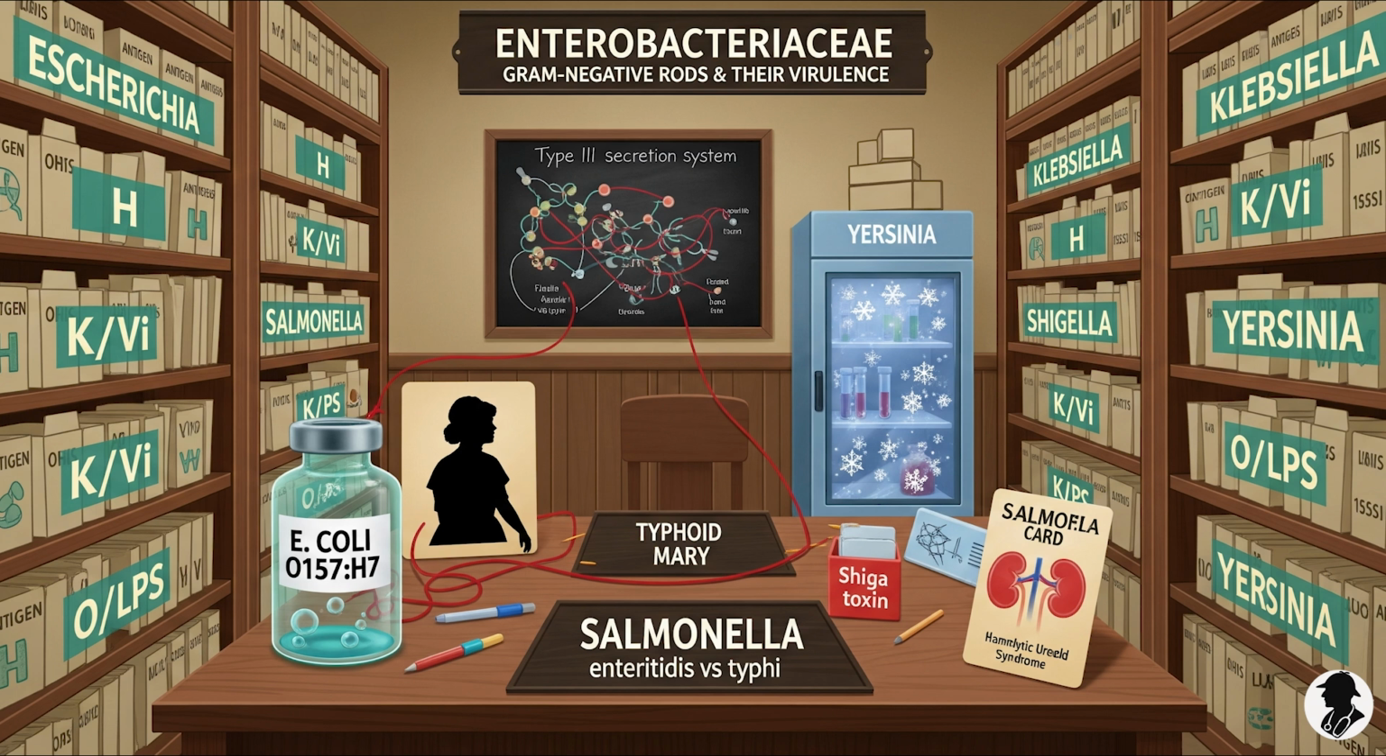E is for ETEC. Right, ETEC, enterotoxigenic E. coli. This is the classic cause of traveler's diarrhea and also a major cause of infant diarrhea in developing countries. Its main weapon is toxin production.